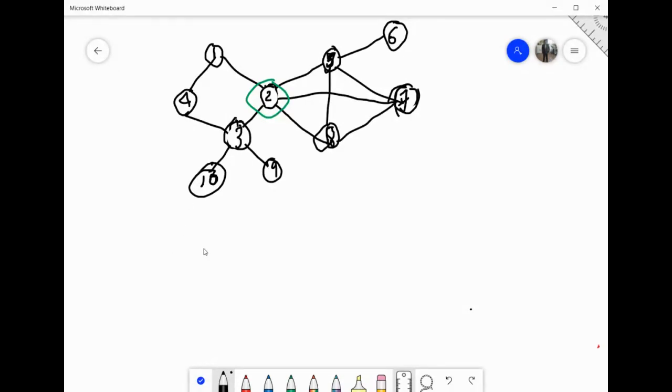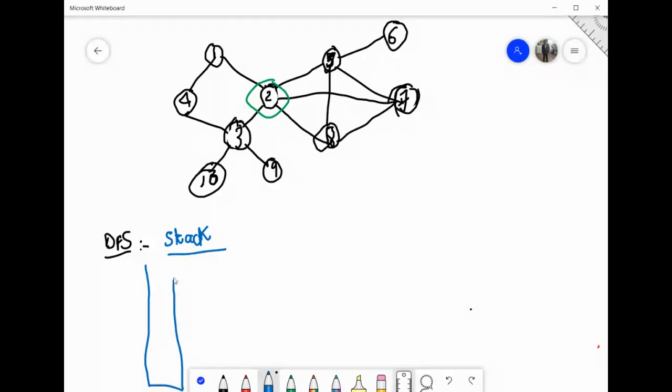So BFS we have seen yesterday. Now on the same graph we'll see the DFS algorithm. For BFS we used the queue. Similarly, for DFS we are going to use the stack. So what we are going to do, we are going to create a stack.